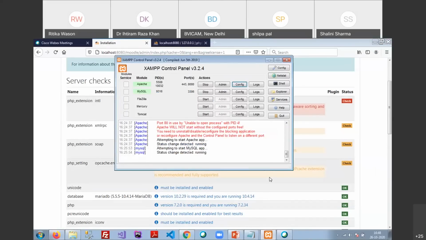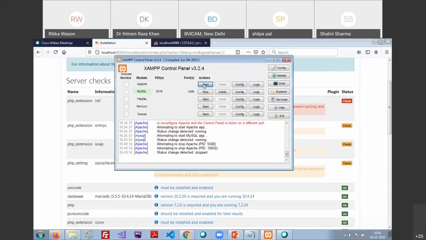Now I have changed all the necessary things which are required in the php.ini. Now these changes should be incorporated in my Apache server. So to apply those settings in my server, I have to stop the server first and then start again.